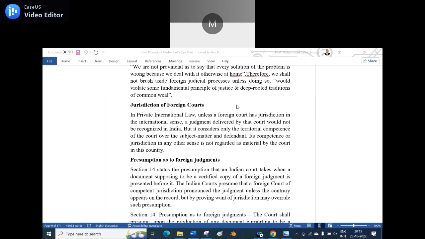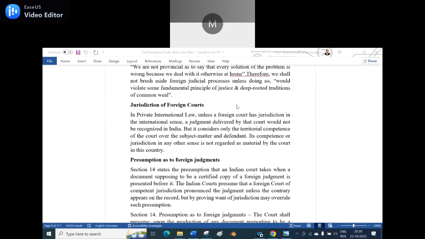As far as the jurisdiction of the foreign court is concerned in private international law, unless a foreign court has jurisdiction in the international sense, a judgment delivered by that court would not be recognized in India, provided the comity theory applies. The comity theory says: I respect your judgment and you respect my judgment.